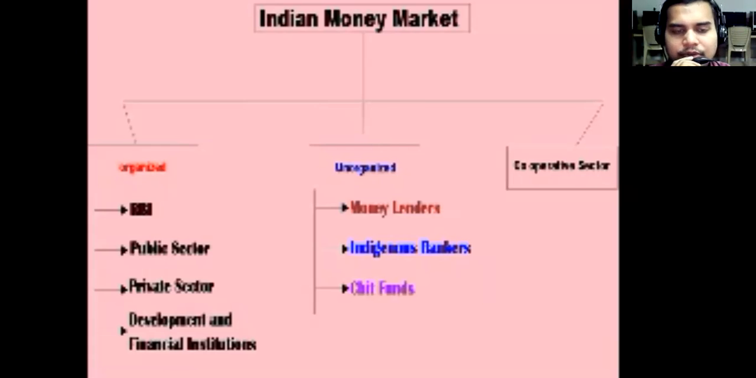Whenever there is a set of rules and regulations or a prescribed manner, such things are called the organized sector. In the unorganized sector, the people or the system themselves frame their guidelines and work according to their own wish. Then they are called the unorganized sector. So today our topic is indigenous bankers, and these indigenous bankers fall under the unorganized sector.